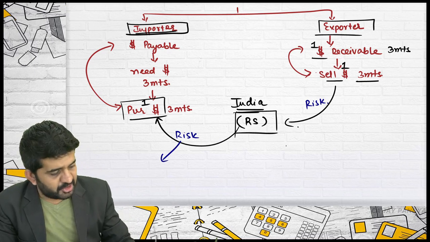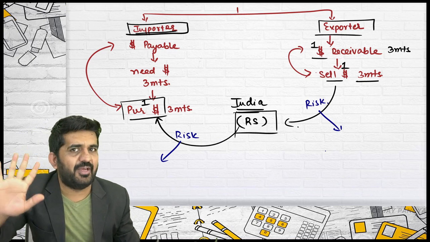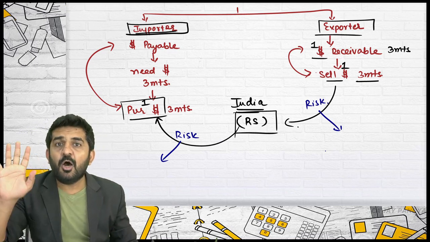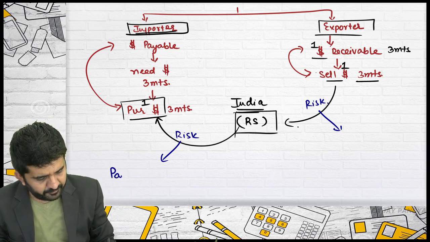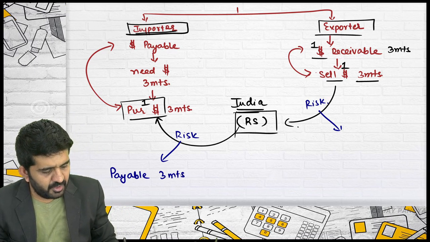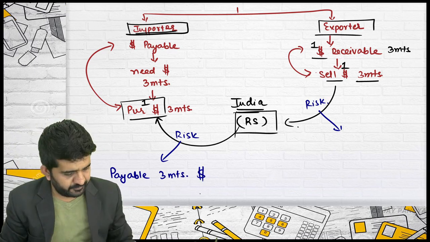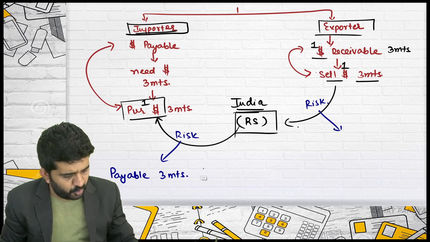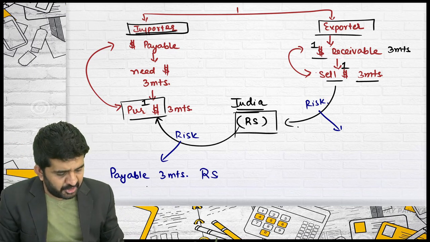Sir, there is a risk, we understood. How to hedge the risk? Try to understand, I am explaining in some different manner than I have explained in Forex. How to hedge this risk? My payable after 3 months was in dollar. I need to convert this into rupees, and this should be a fixed or certain amount.